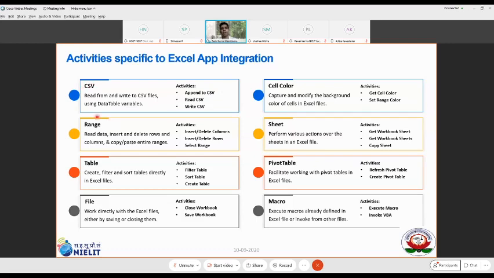Range is an activity which allows you to decide which portion of the columns and rows you want to choose for reading content. Table is very important and extensively used. Why? Because when you convert your CSV into a data table, you use this data table to perform different operations.